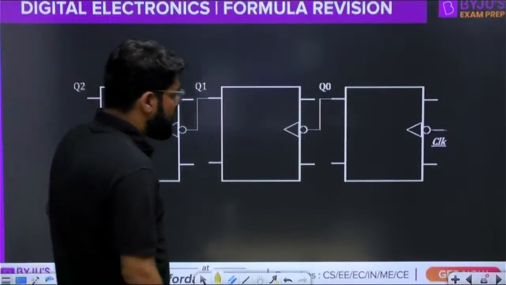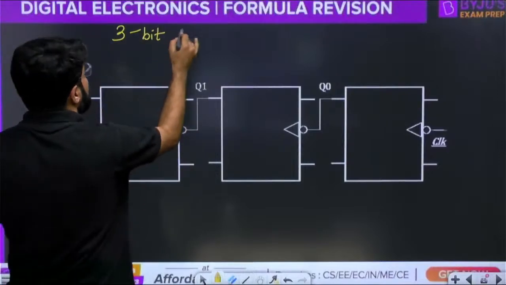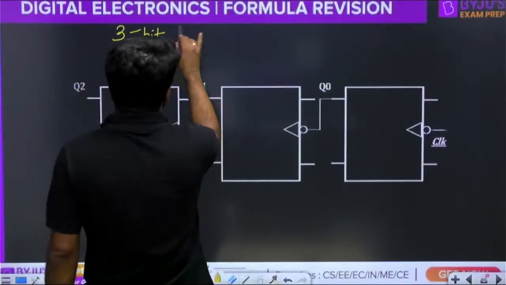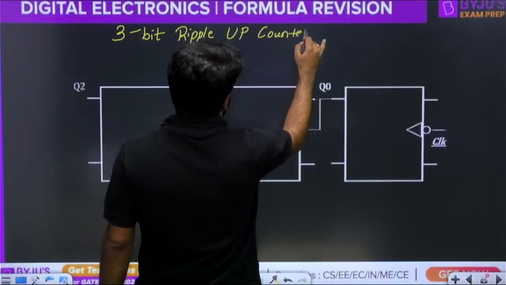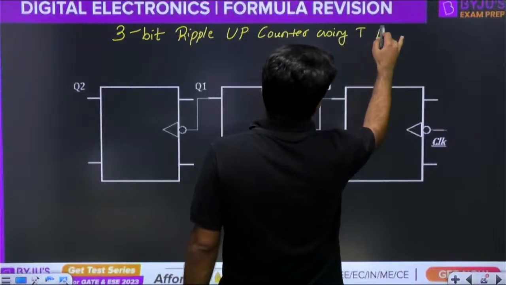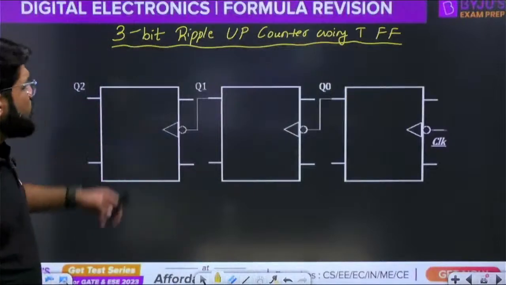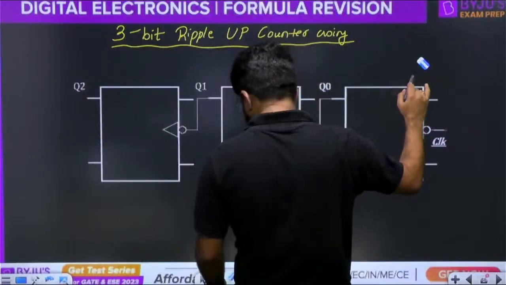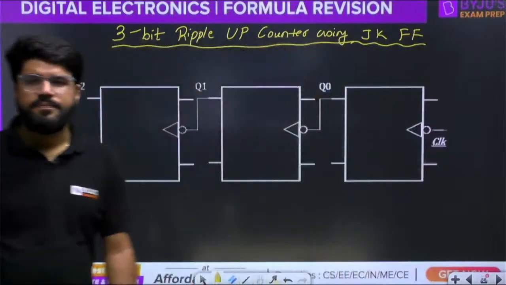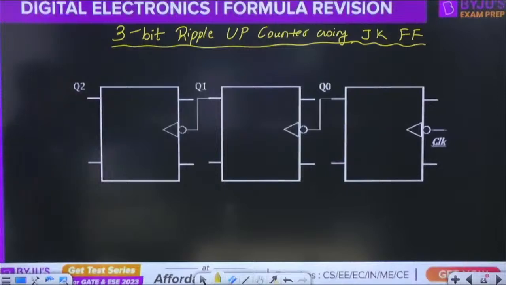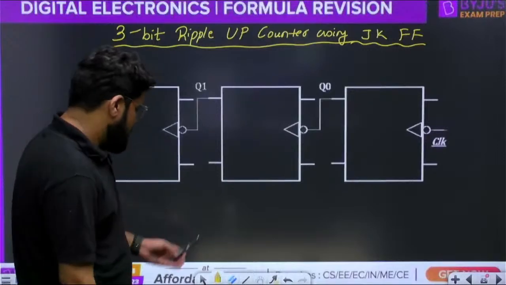Have a look at this. This is the circuit diagram of a 3-bit ripple up counter using JK flip-flops.